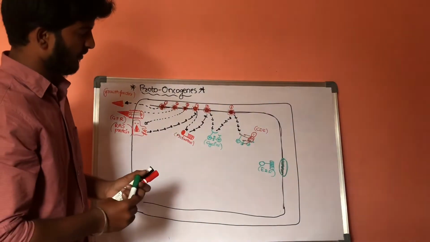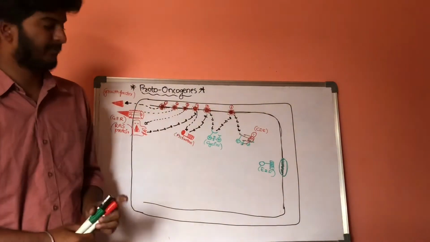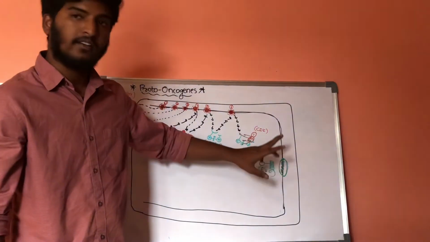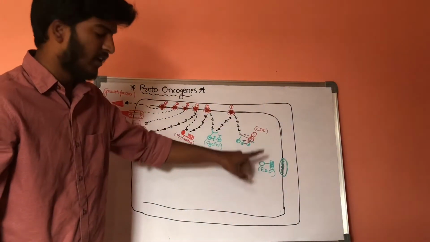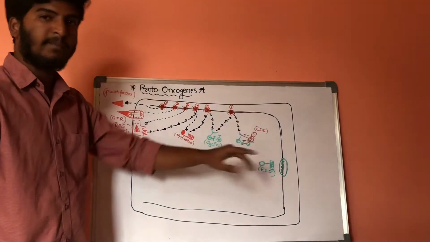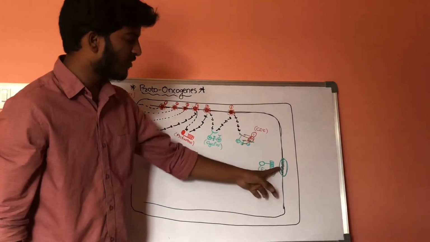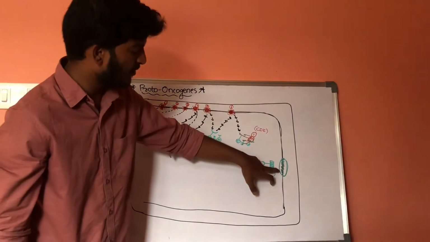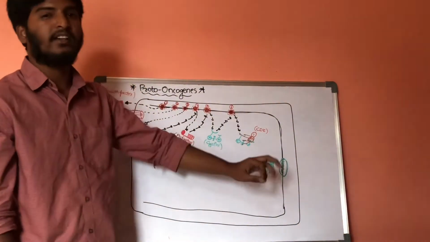Now, normally, in order for DNA replication to occur, this E2F protein should bind to the DNA replicating gene. After the E2F protein binds to the replicating gene, it results in DNA replication.